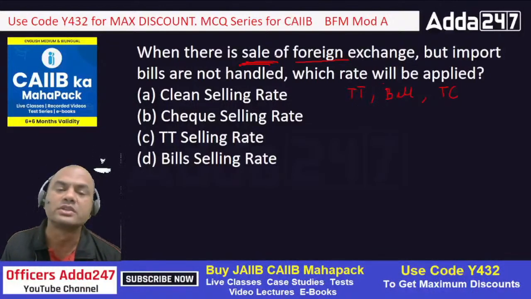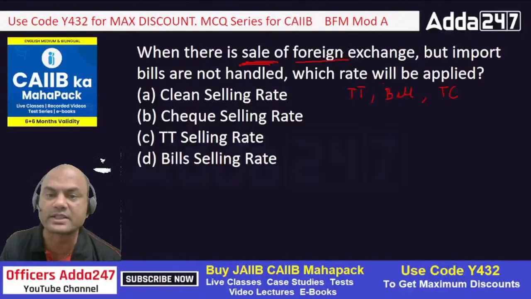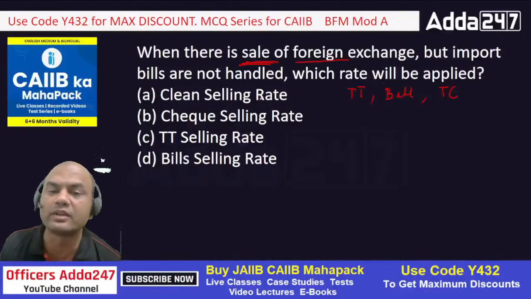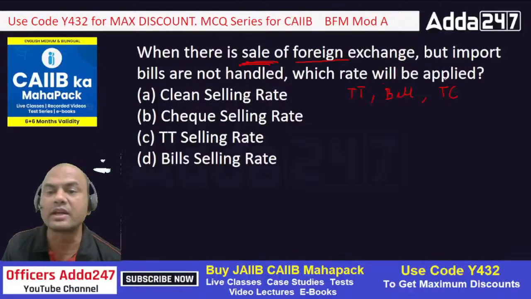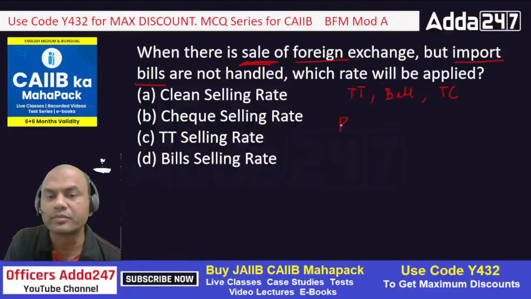Okay. So when there is a sale of foreign exchange, definitely you'll handle the sale rate only. But which rate? But import bills are not involved. See here, there is no import bill. Import bill means what? See here, there are 2 types of forex involved. One is retail, and second is trade.